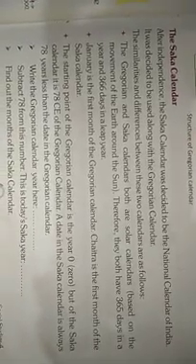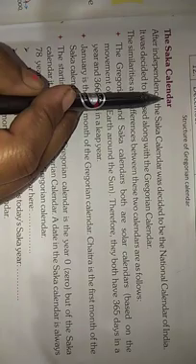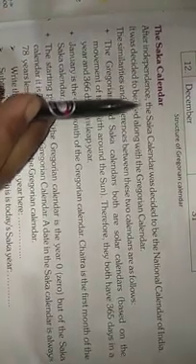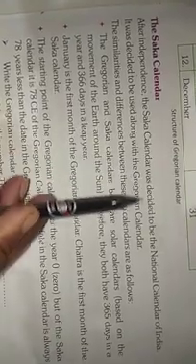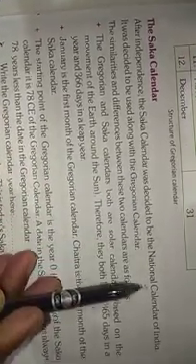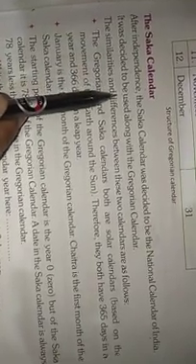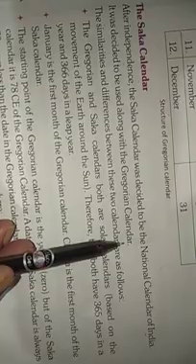Next, let us study about the Saka calendar. After independence, the Saka calendar was decided to be the national calendar of India. It was decided to be used along with the Gregorian calendar.